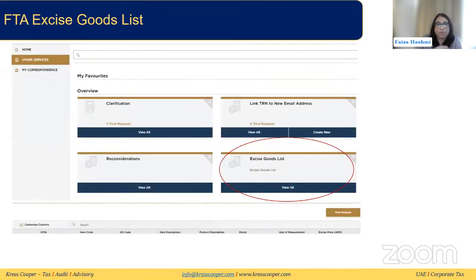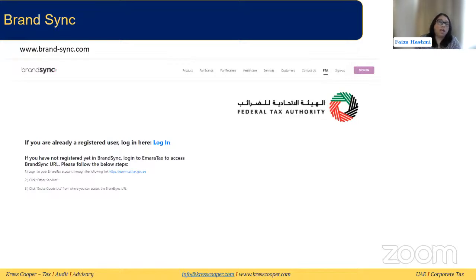Like we said, you can go for price amendment only through this portal, and it will ask you to fill a price amendment form. This price amendment form also, again, will ask you what is the reason that you want to change it. It will ask you for retailer receipts. When you are adding a new product in the Brand Sync portal, you will have to give the retailer receipts. If they are basically being imported into the UAE for the first time, or manufactured in the UAE, you can give the retailer receipts from the GCC region in that case. Or if it is a new product, then you need to mark it as a new product if it does not have any retailer receipts anywhere.